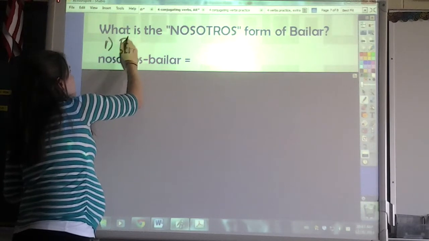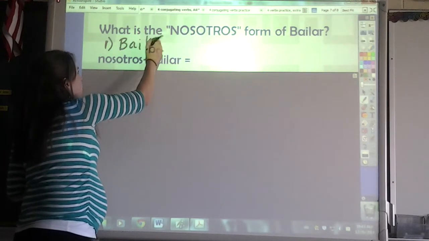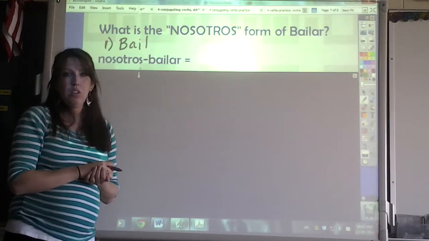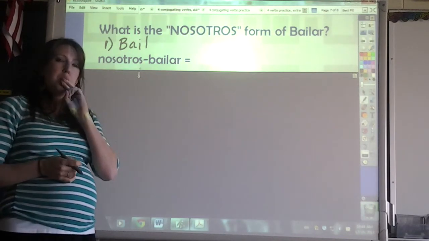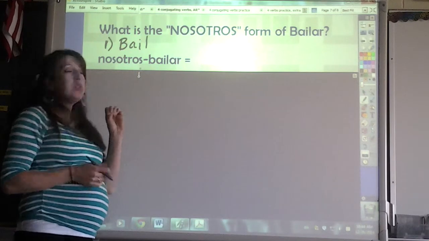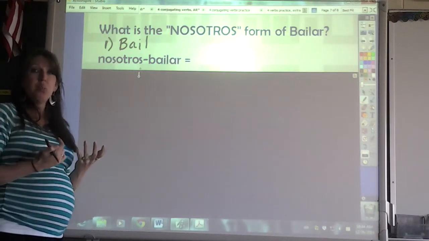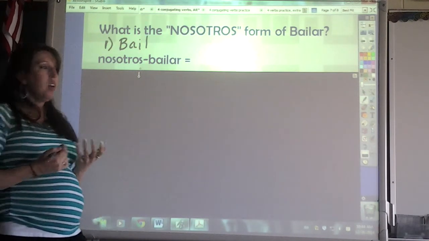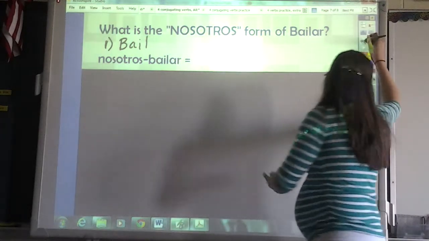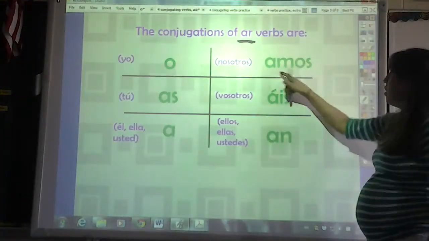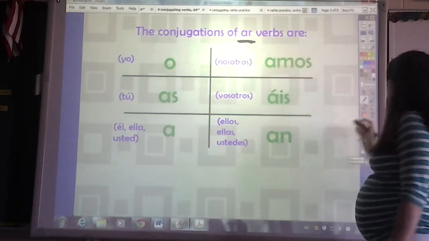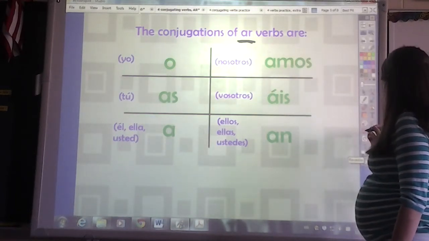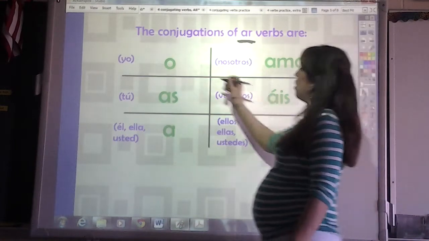So we end up with bail. Okay, bail. Step 2. What's step 2? Step 2 is to figure out what box we need, right? Okay, so let's go back to our chart. We're in the nosotros box here. And let's see if we can cut this.